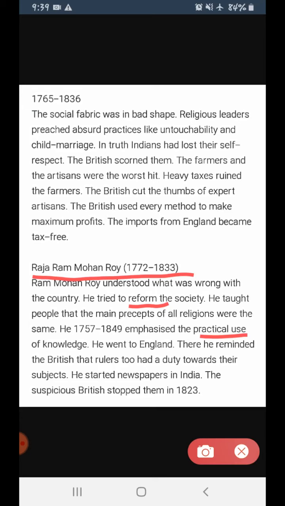He went to England. Then he went to England. There he reminded the British that rulers too had a duty towards their subjects. Okay, now see here.